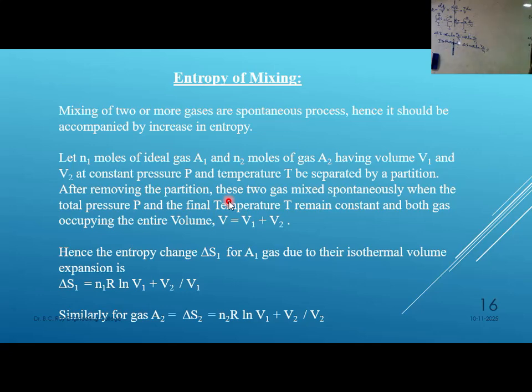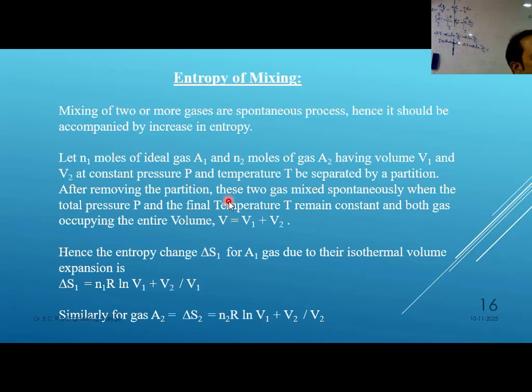Any problem? Container number 1 and container number 2, two containers separately. Some change is happening when you open it. This gas goes to the other chamber, and from the second chamber gas comes into the first chamber. So there are two changes, not one. That's why for container 1 the change is there, and for container 2 the change is the other one.